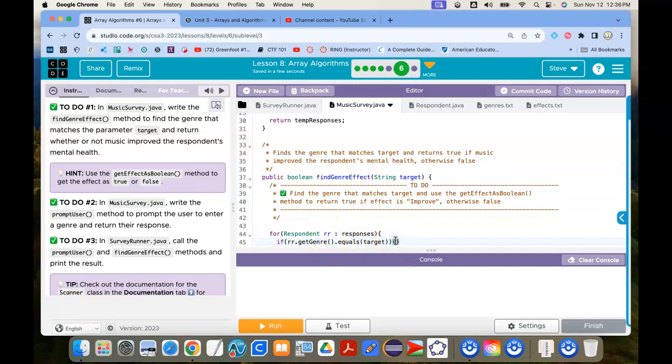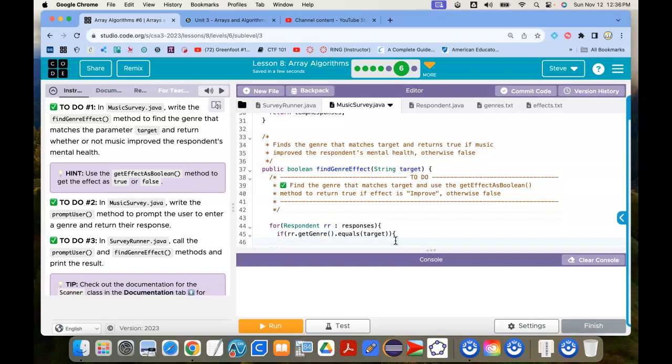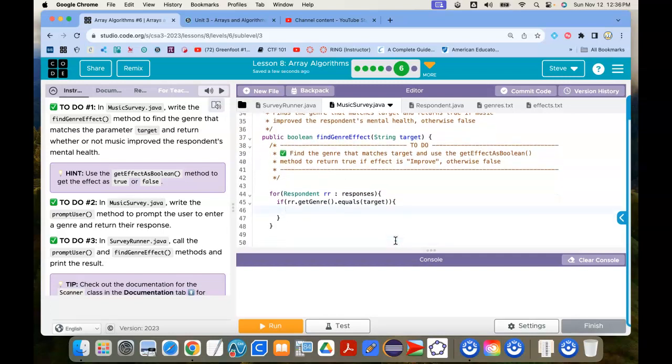So if it does have that genre, what I want to do is I want to return, and this is where I'm going to use this get effect as Boolean. So I'm going to get effect as Boolean, and what I want is I want to get the respondent get effect.